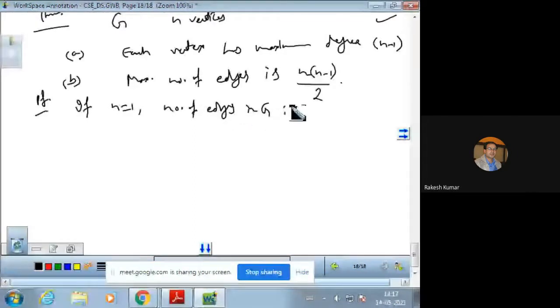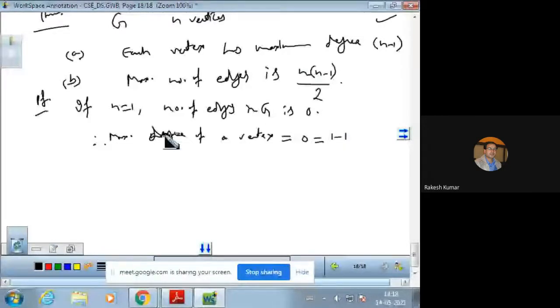Because to make an edge we need at least 2 vertices so that we can join them. So, therefore, the maximum degree of a vertex is 0. That is 1 minus 1. It is true because n is 1.